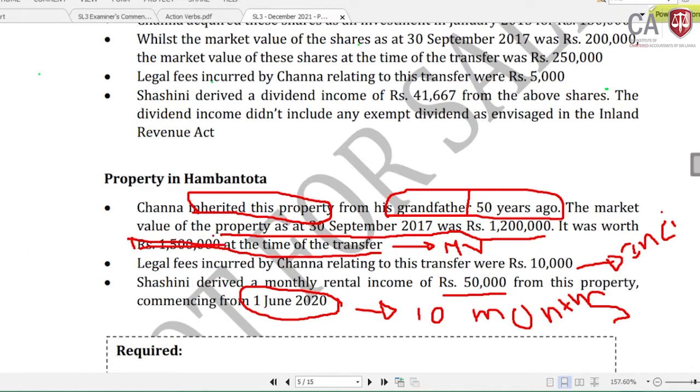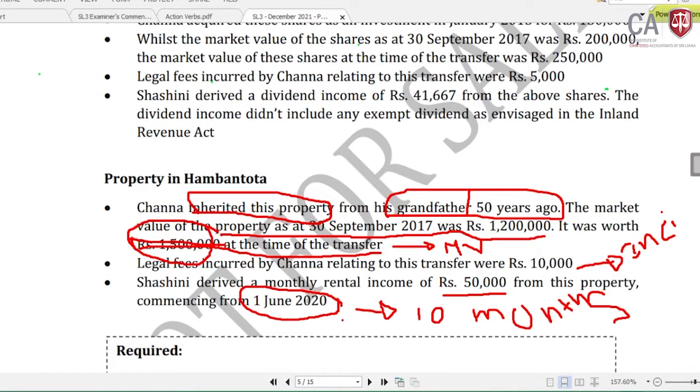Now the 30th September valuation has been given. If the Section 46 subsection 3 provision is satisfied, you need to take the net cost as the consideration. But why has this examiner given this story of the 1.5 million?